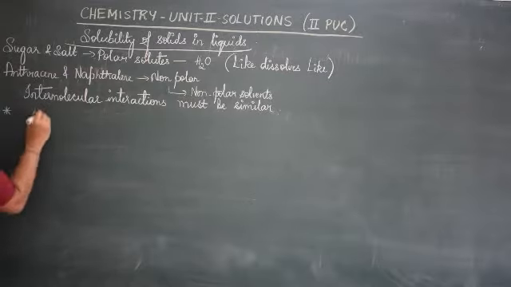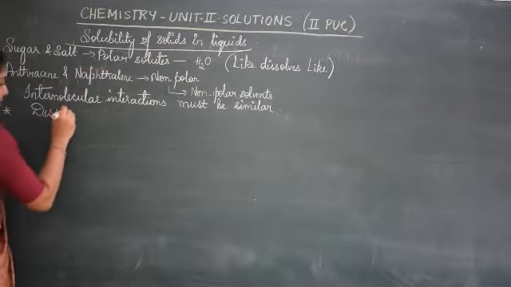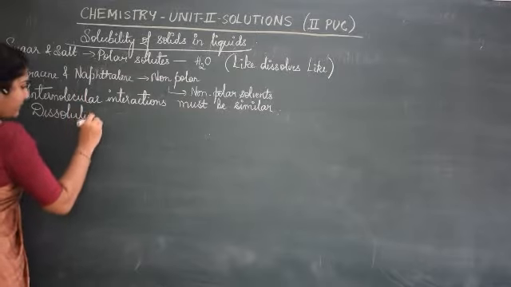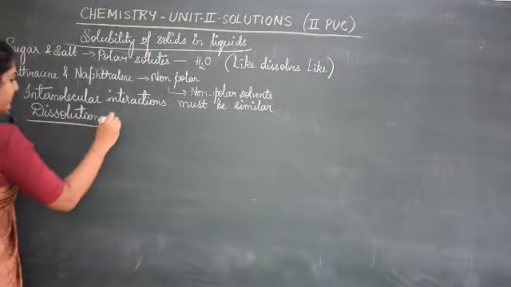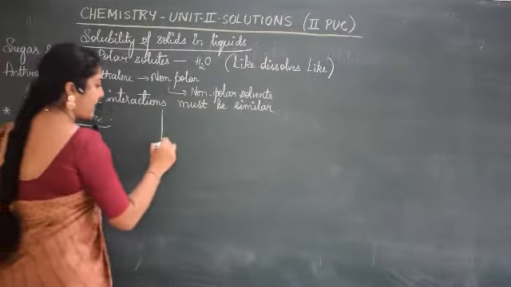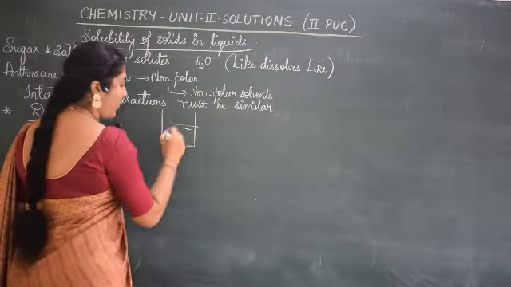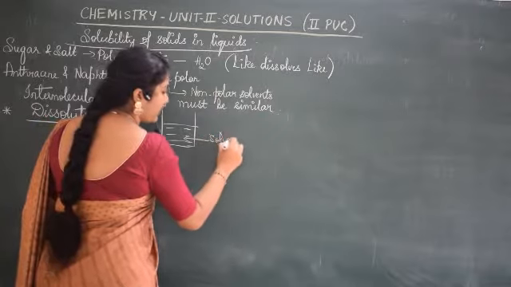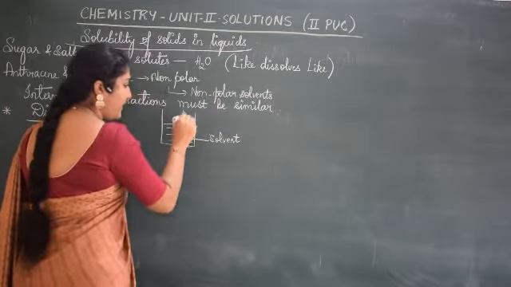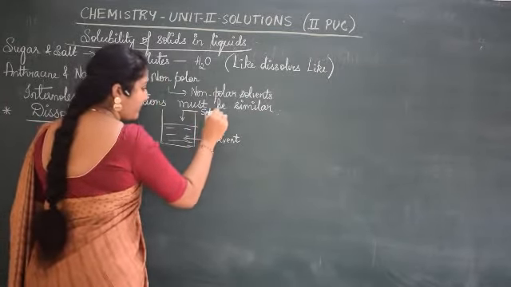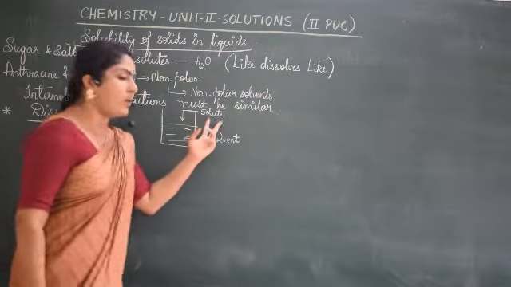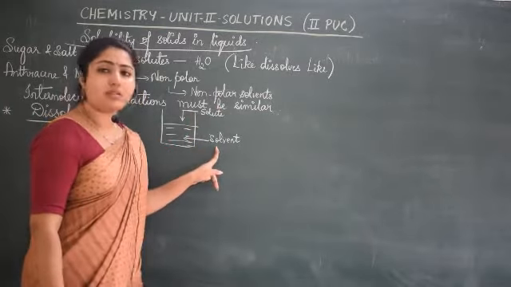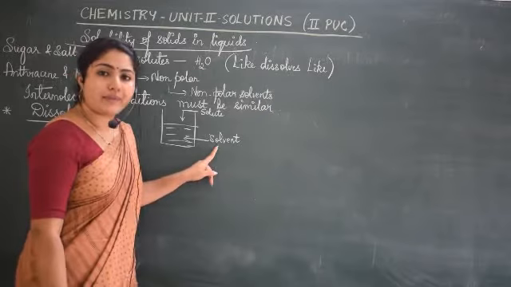We will see the first term, what is dissolution. Now say you have taken a solvent, you are adding solute to it. When a solute is added to a solvent, what happens here?